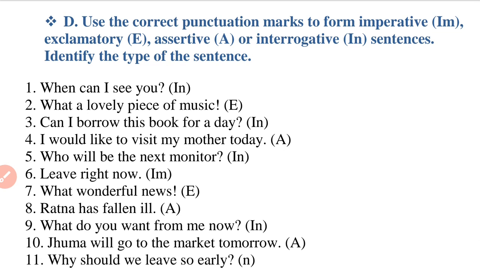So it is definitely an imperative sentence. What wonderful news! It is an exclamatory sentence because it is an expression of happiness. Now question number 8, Ratna has fallen ill. It is also a descriptive or assertive sentence.